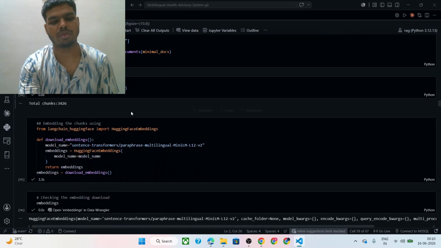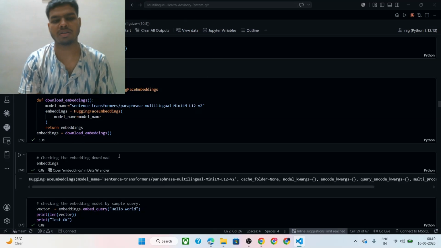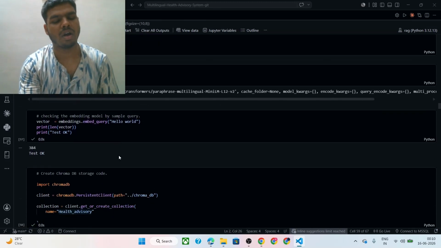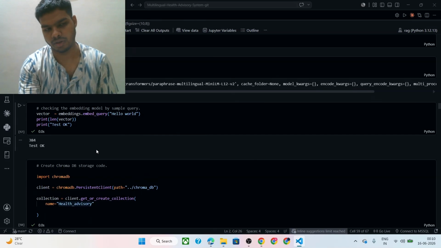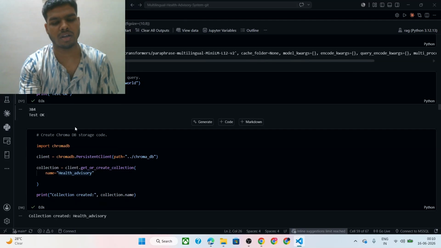Then here we have the total chunk size. Then we have used the Hugging Face embedding model, sentence transformer, to convert the text data into high dimensional vectors. As you can see, we have downloaded the model from Hugging Face and then tested it on a simple query, which shows the embedding dimension of 384.